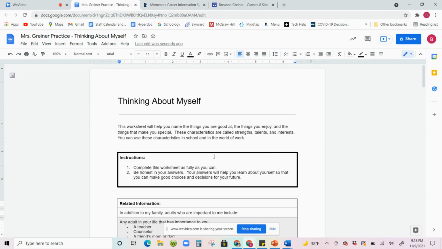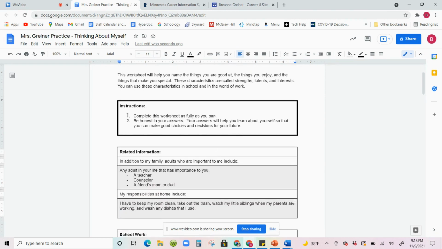So the instructions for this worksheet are right here. Number one, it states: complete this worksheet as fully as you can. Be honest in your answers. Your answers will help you learn about yourself so that you can make good choices and decisions for your future. So, this first section is called related information.